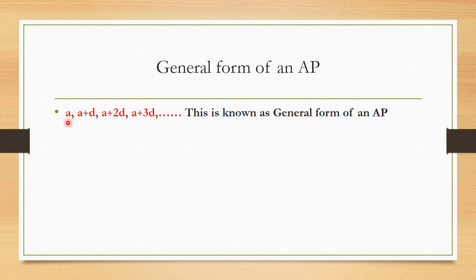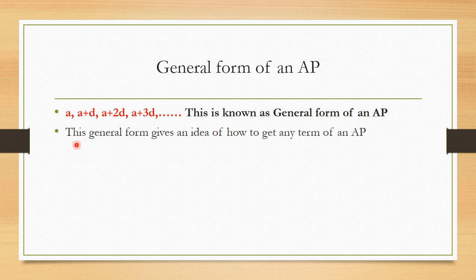first term is indicated by letter a and second term is indicated by a plus d, which means if I am going to add d to the first term, that is a, I am going to get the second term. Similarly, this is the third term and this is the fourth term, and it continues. This general form gives an idea of how to get any term of an AP. Means any term, you know that there are n number of terms present in an AP. If I want to get any term that I wish to see, how to get that term, even if that is not indicated in the question. Let us see how to get that term.